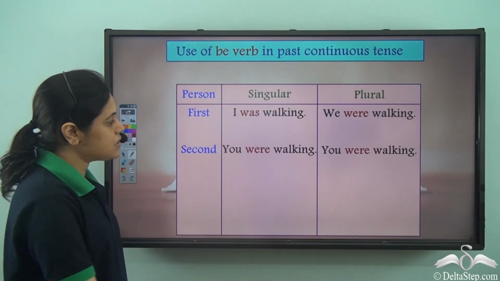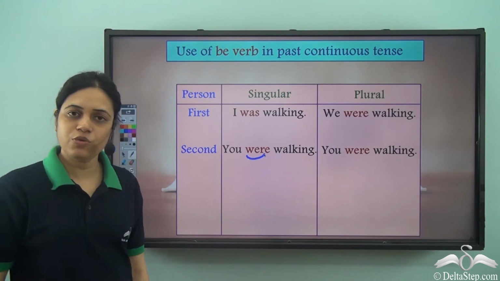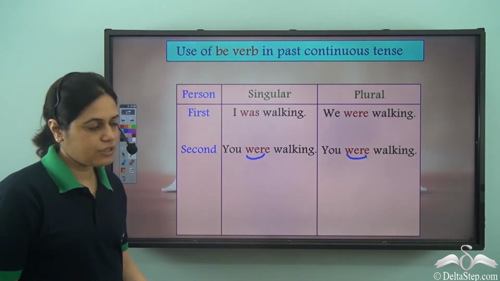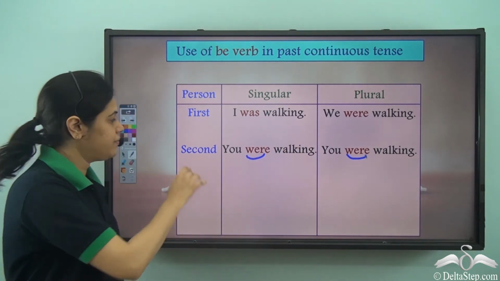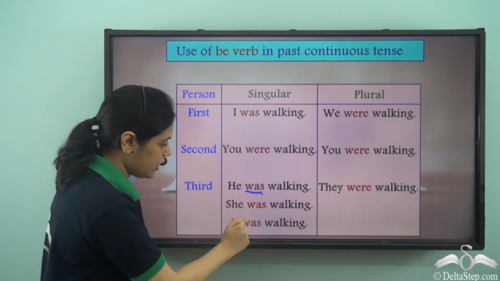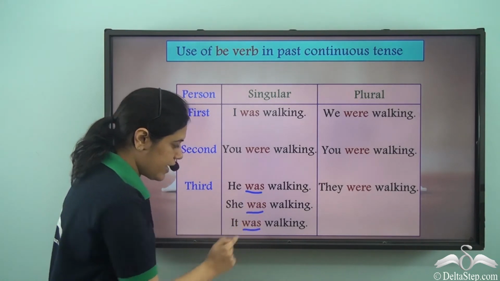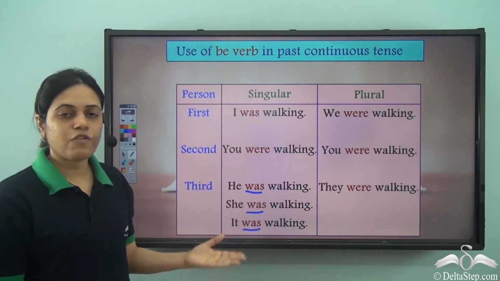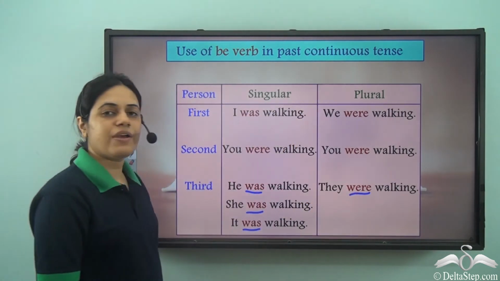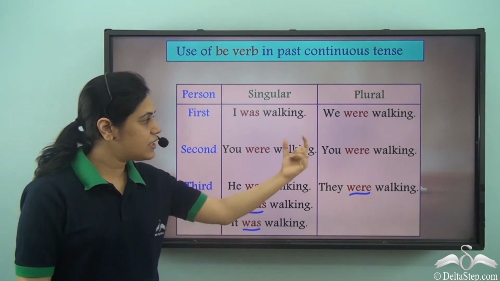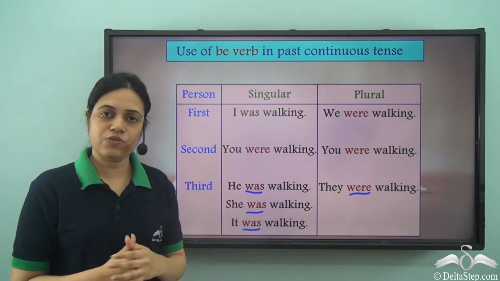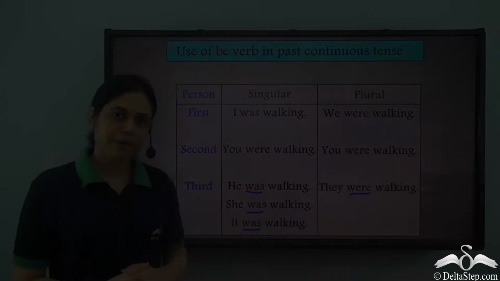For second person singular, you were walking. Plural, you were walking. So, we use were. For third person, he was walking, she was walking, it was walking. For singular, and for plural, they were walking. So these are the different forms of be verbs used for past continuous tense for singular and plural.